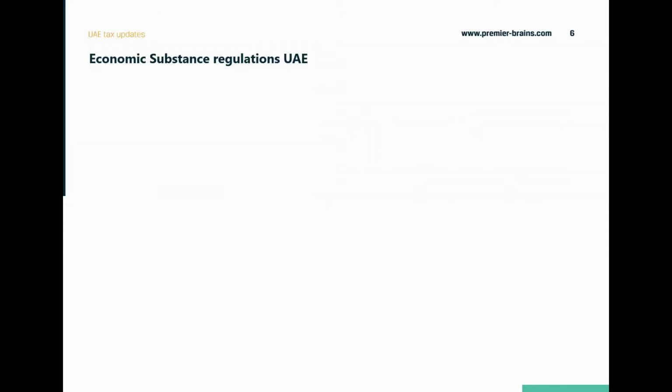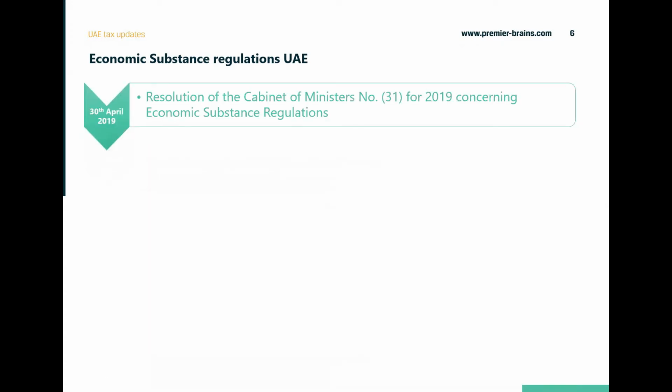So just to see the landscape of the economic substance regulations in UAE, when was it introduced and what has been done so far, and what are the deadlines we are looking at currently. So there was first the cabinet resolution number 31, which was introduced effective 30th April 2019, which laid the foundation of the economic substance regulations in the UAE.